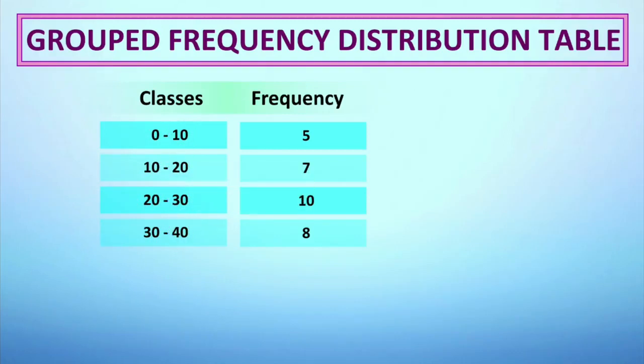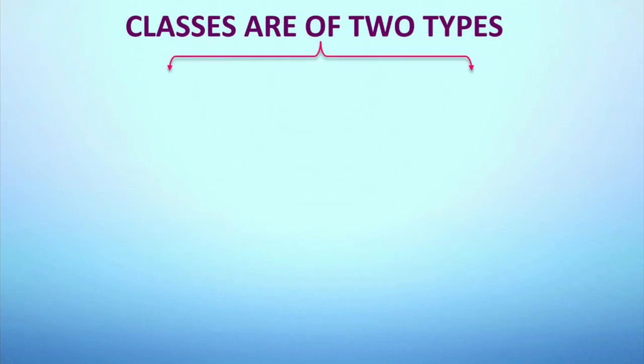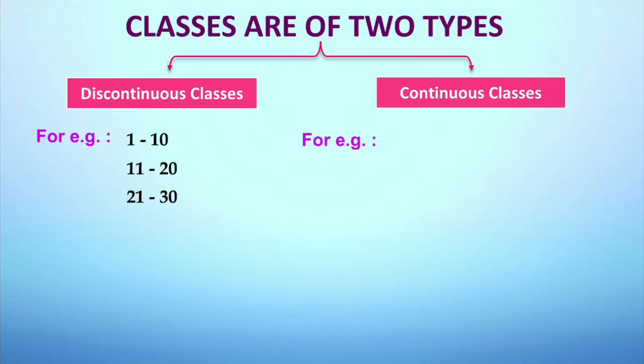After learning upper and lower limit, we will learn two types of classes. One, discontinuous classes, and the other one is continuous classes. Let's see the example of discontinuous classes, that is 1 to 10, 11 to 20, and 21 to 30. Whereas for example of continuous class, it is 0 to 10, 10 to 20, 20 to 30.